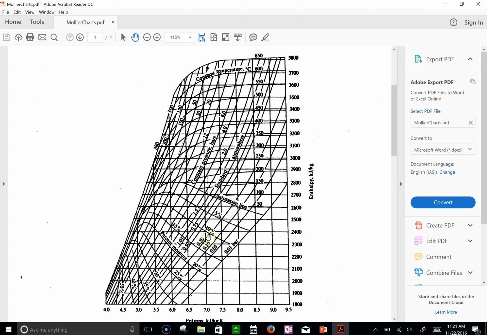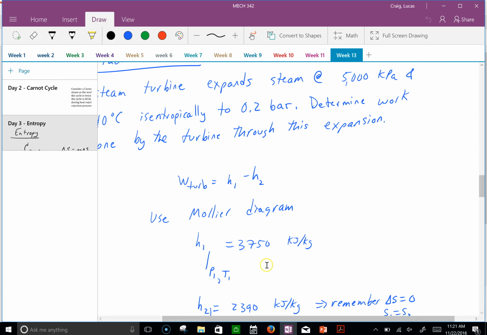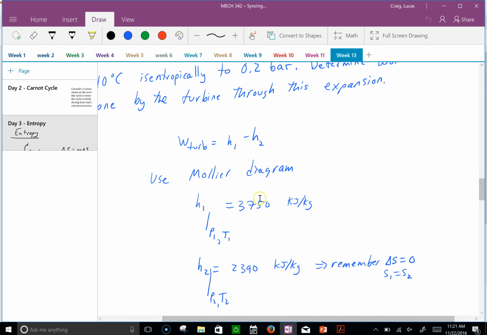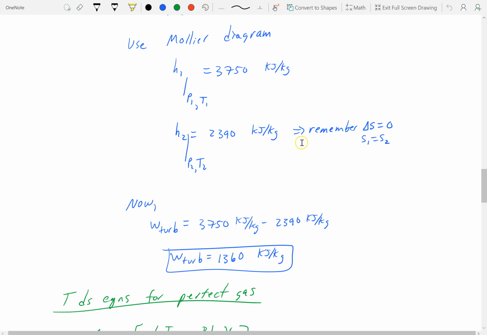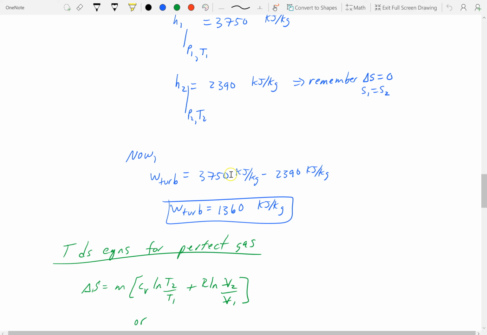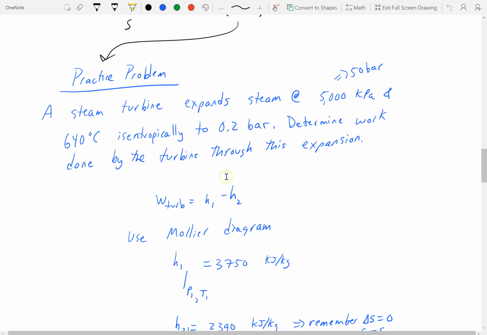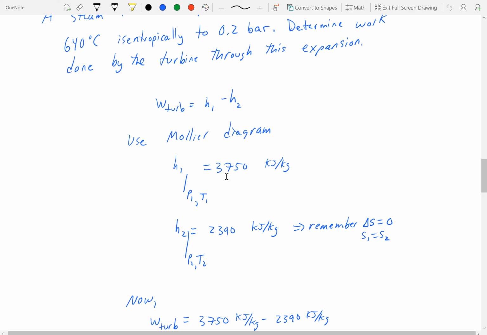I've already marked it, this black dot right here, straight down. So we extract over, we're at about 2390. Okay, so that's how you use the Mollier diagram. And I will post the Mollier diagram. And then we just find our turbine work. So if it's steam, you can use the Mollier diagram. It's really nice.